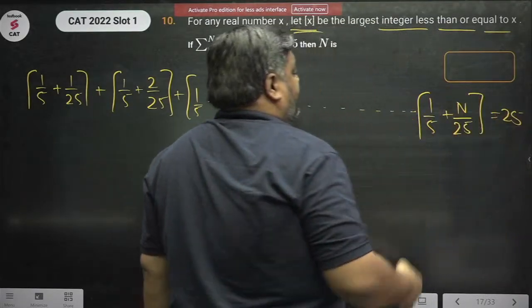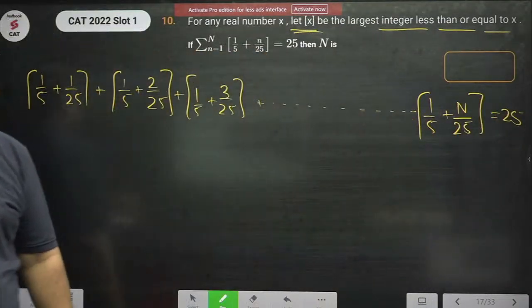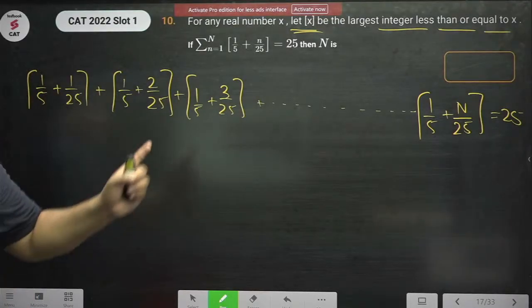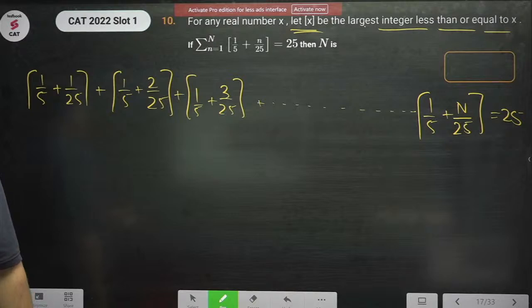So what is the value of n? This is what they are asking. How many terms will there be?